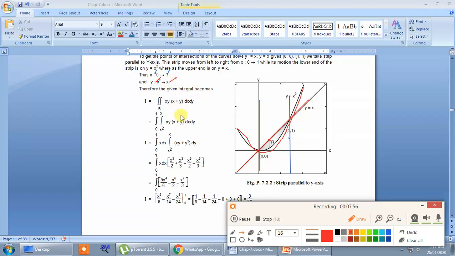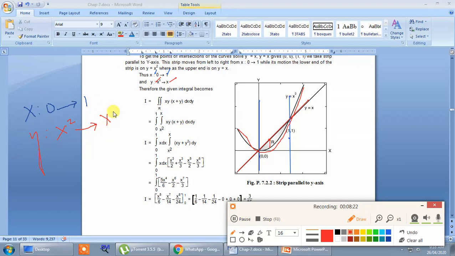Therefore the limit of x varies from 0 to 1, whereas the limit for y varies from x square to x.